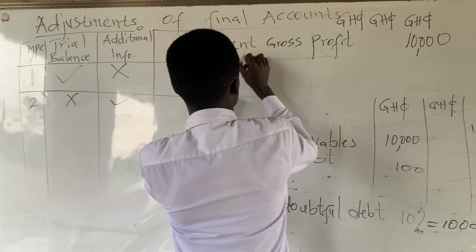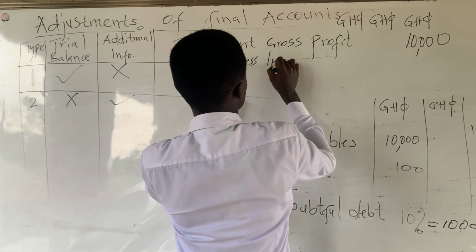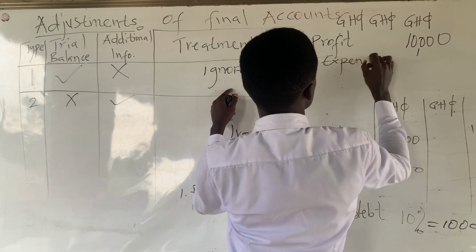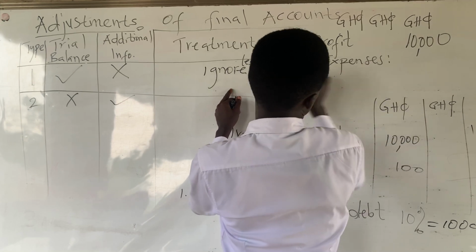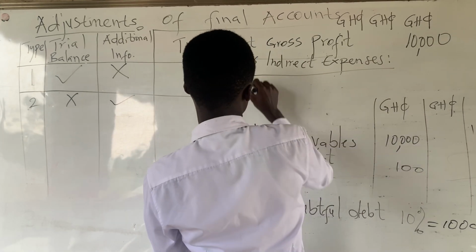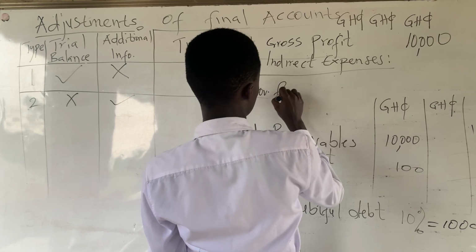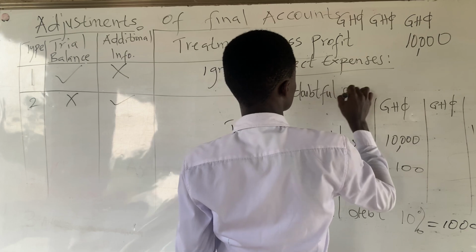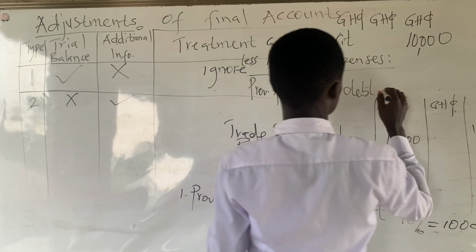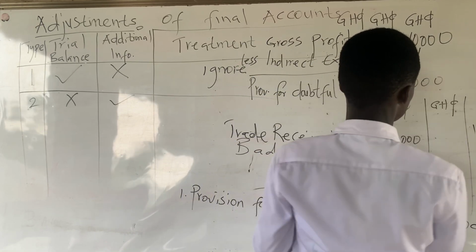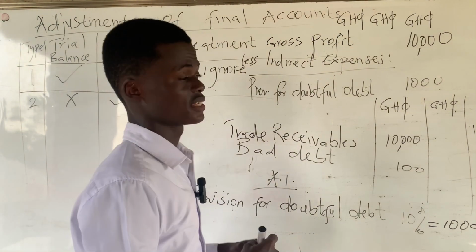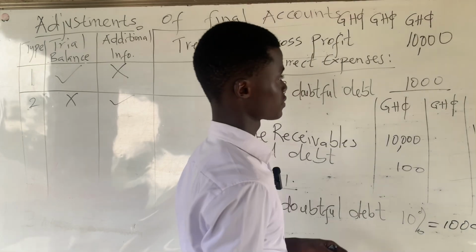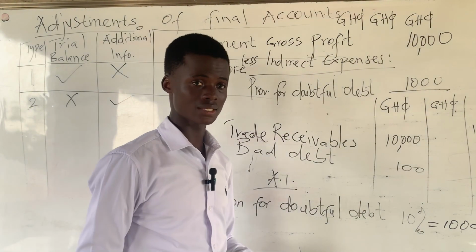Then we will see less indirect expenses. And you will bring provision for doubtful debt of 1,000 cedis, if that's the only indirect expenses in the question. So you take out this provision for doubtful debt of 1,000 cedis from the gross profit to get our net profit or loss.